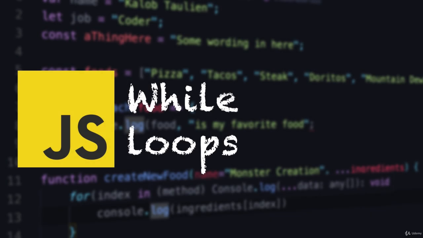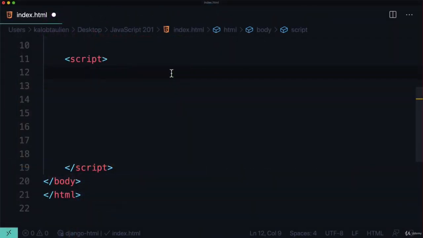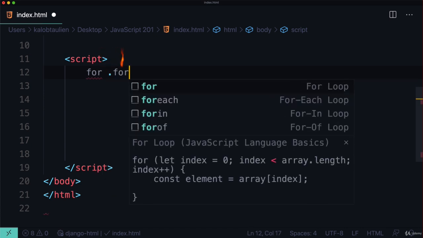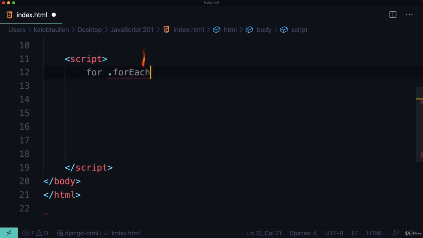While loops will basically run forever until you tell them to stop. We've seen for loops before, and you've probably even seen a for each loop before. Now we're going to tackle a new one called a while loop. This is actually one of the old ones that existed along the times of for, but this one is called while.